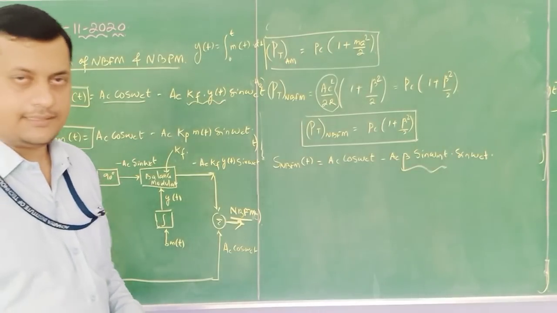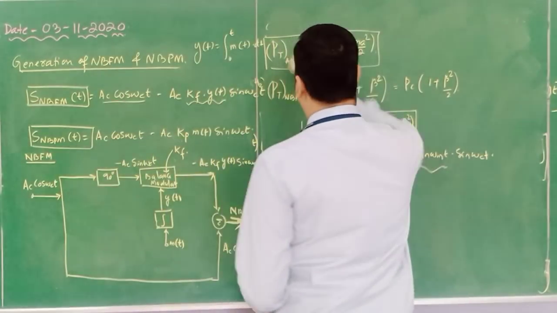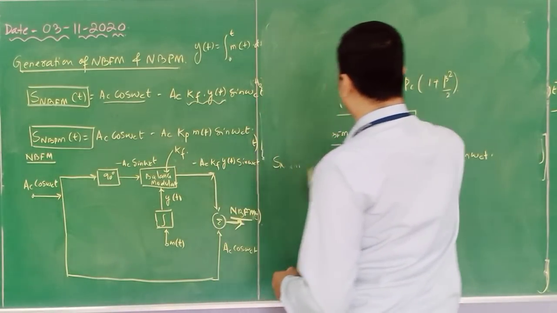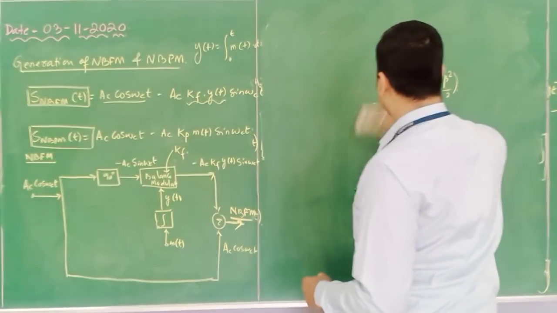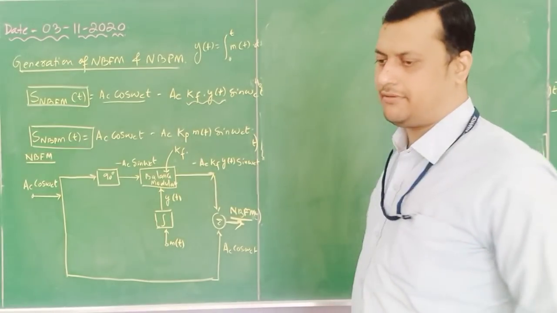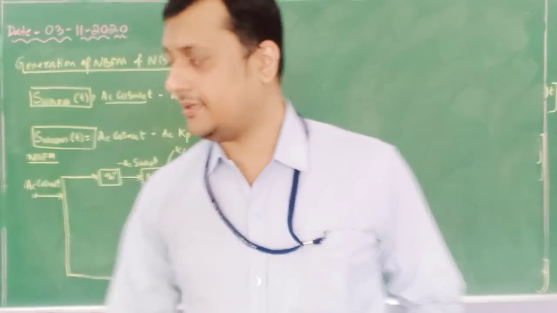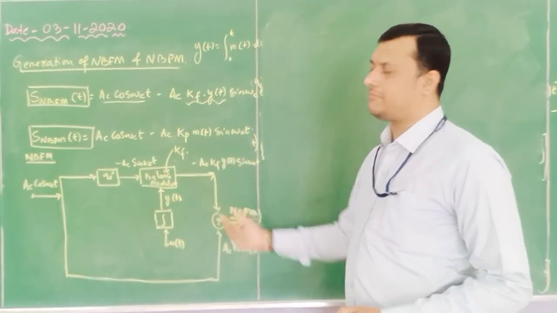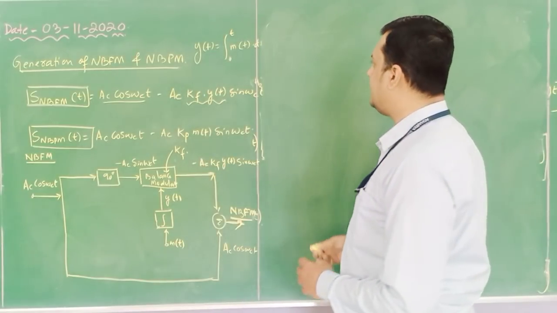Now we will discuss the generation of NBPM, narrow band phase modulated signal. These are very simple equations, simple representation. If you know the expression, the block diagram can be made in an easier manner.